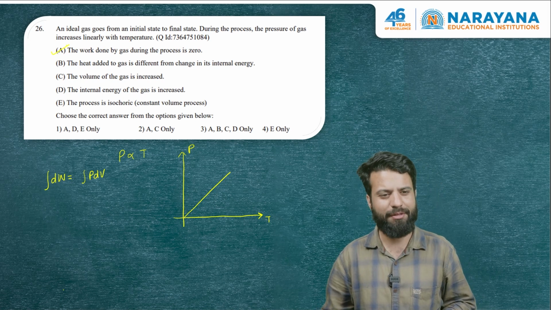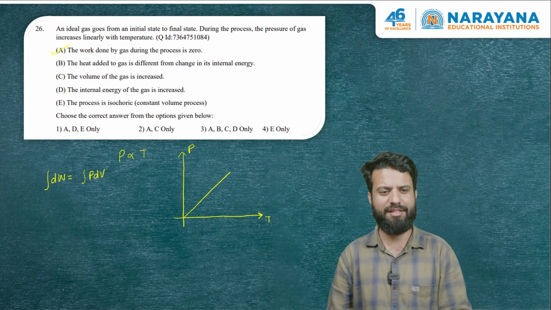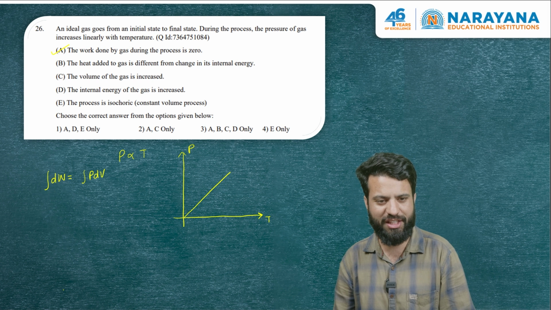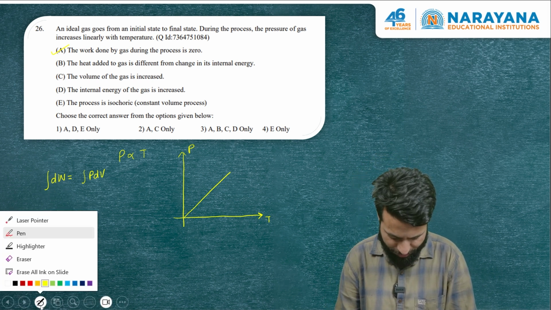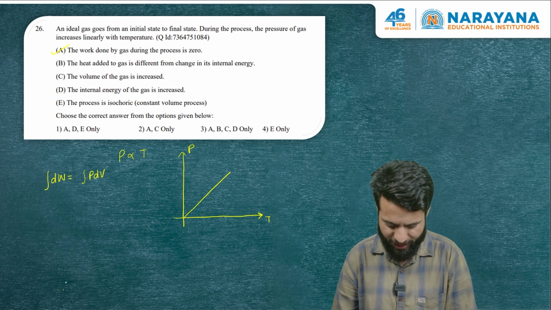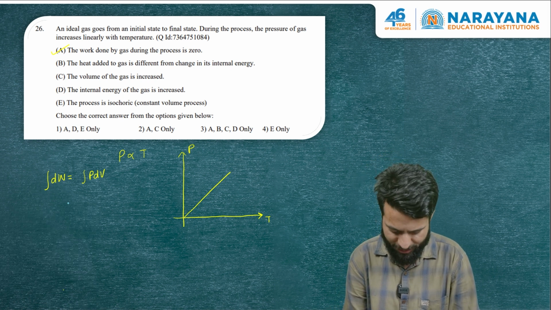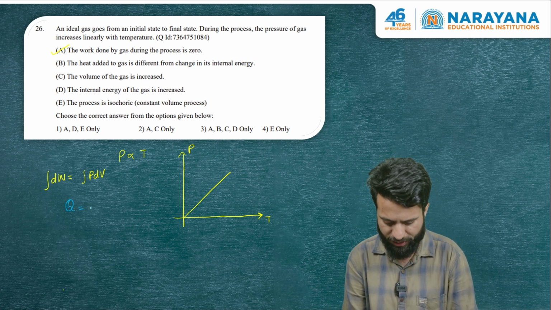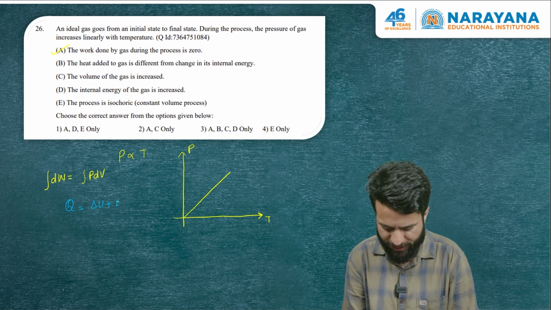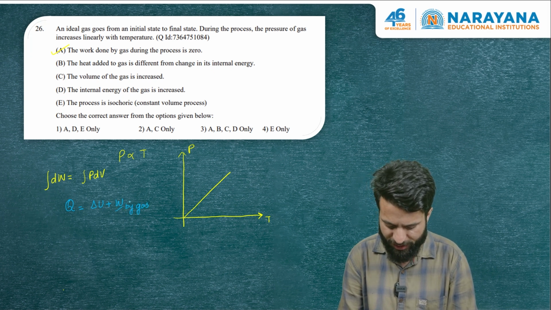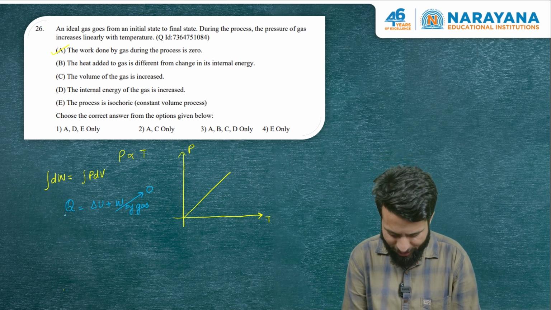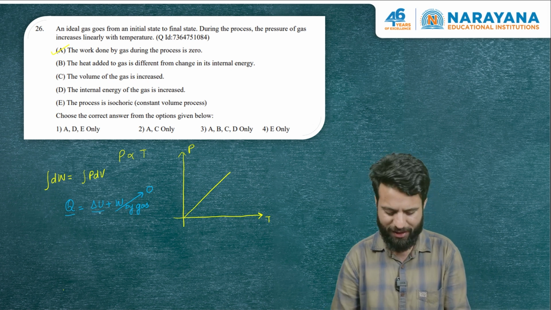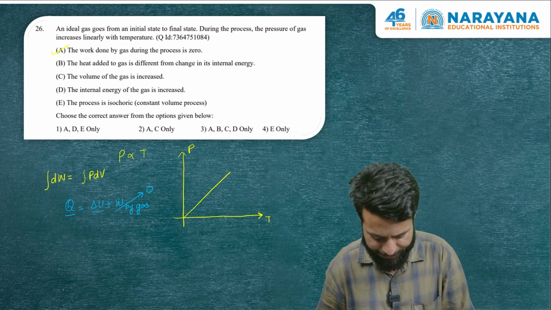Then we have second statement, the heat added to gas is different from change in its internal energy. Well, that's not correct as per the first law of thermodynamics. If I write the equation of first law of thermodynamics, it says Q is equivalent to delta U plus work done by gas. So we've already seen that work done by gas in isochoric process is zero. So Q and delta U, they are same. So statement B is not correct.